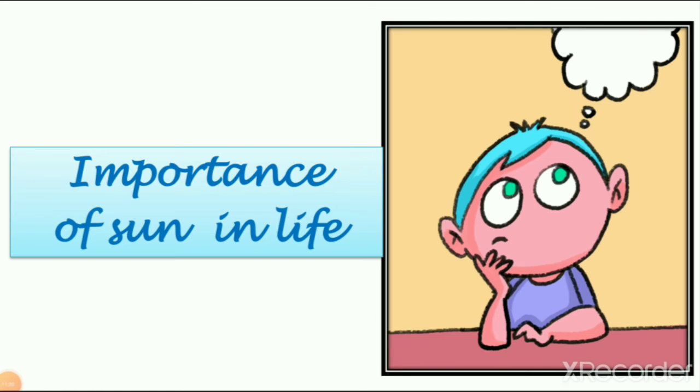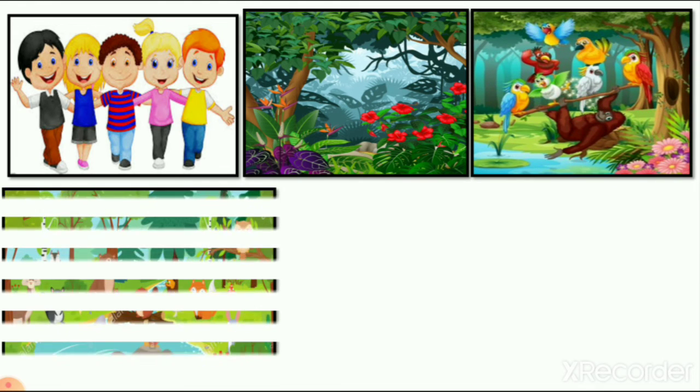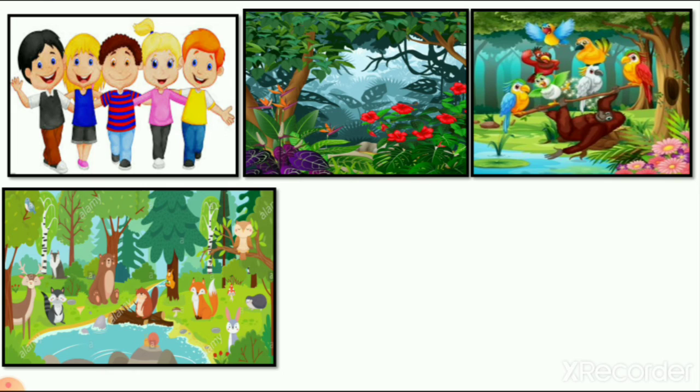So, the importance of the sun in life. Let's see. What is the first importance of the sun? Here you can see the picture of people. People means human beings. The second picture is of plants. Here you can see the picture of living things, birds and animals. So these are all living things.